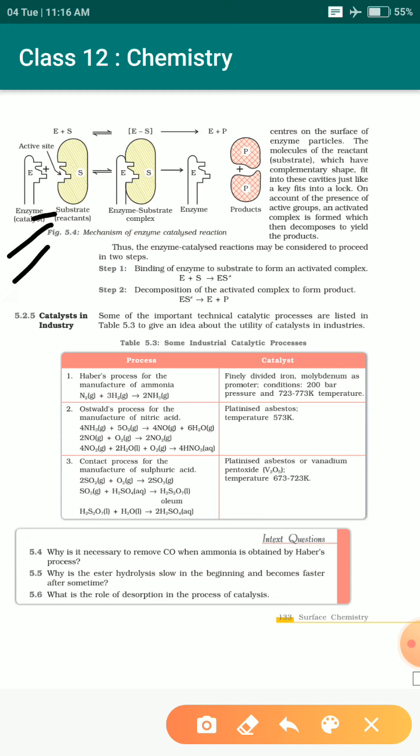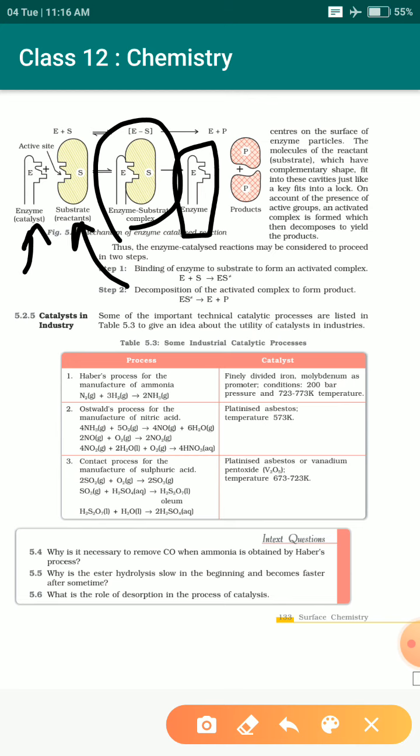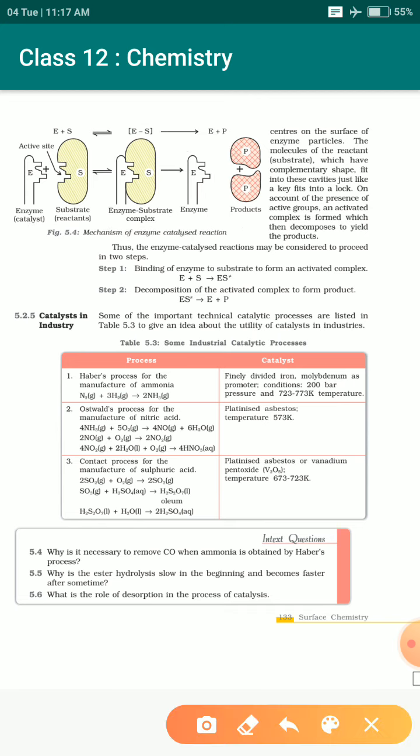It is just like the lock and key method I just told you. The enzyme, or catalyst, is like a key, and the reactants are like a lock. Only a specific enzyme, or specific key, is used to unlock the particular reactant, and when they react together, adsorption occurs between them. The enzyme will not have any change in its structure, but the product we get will be different.